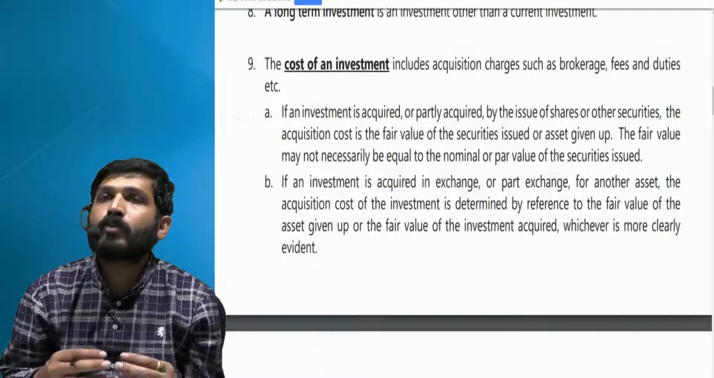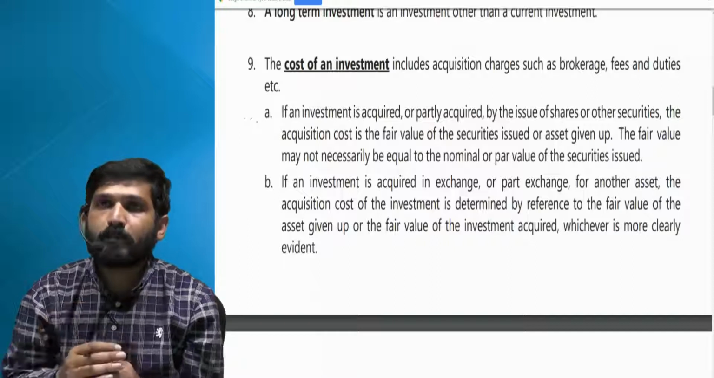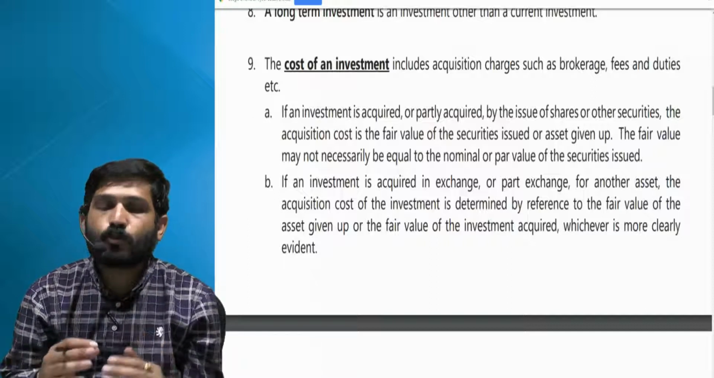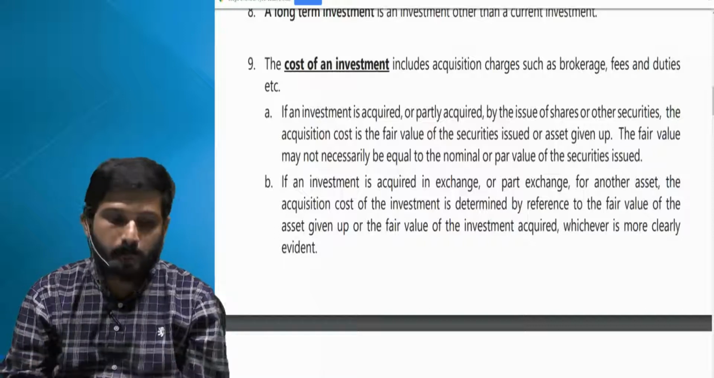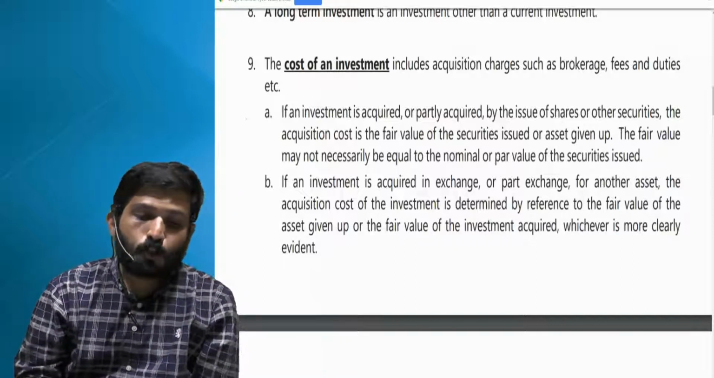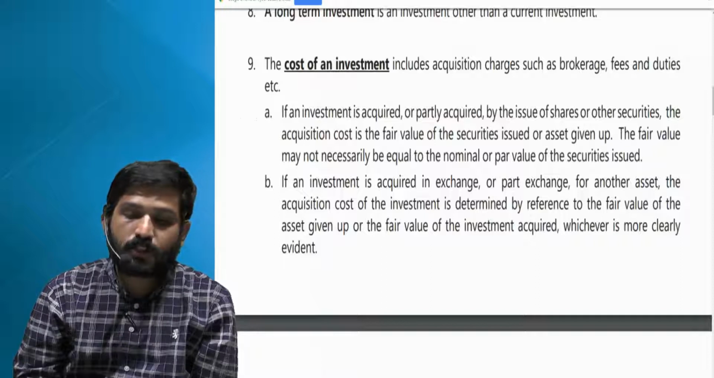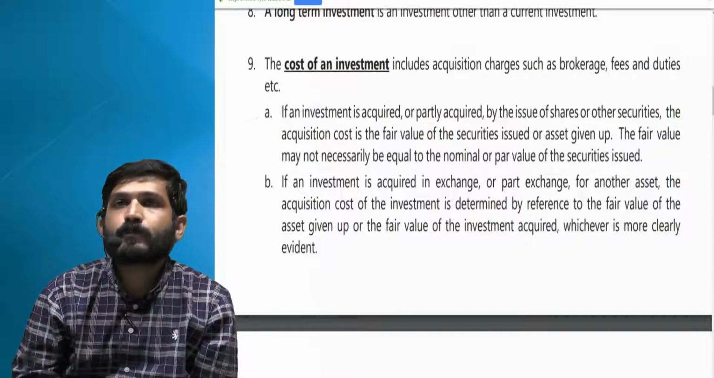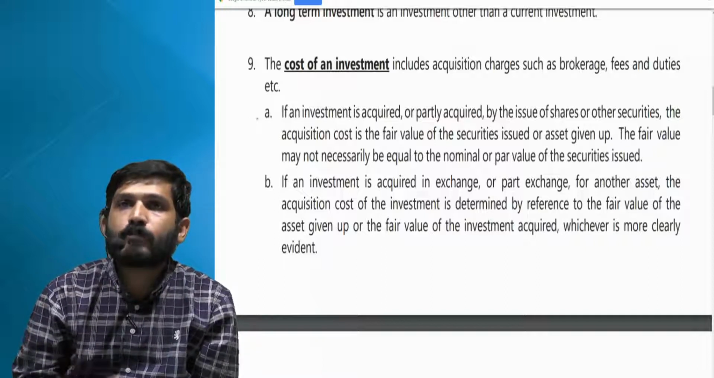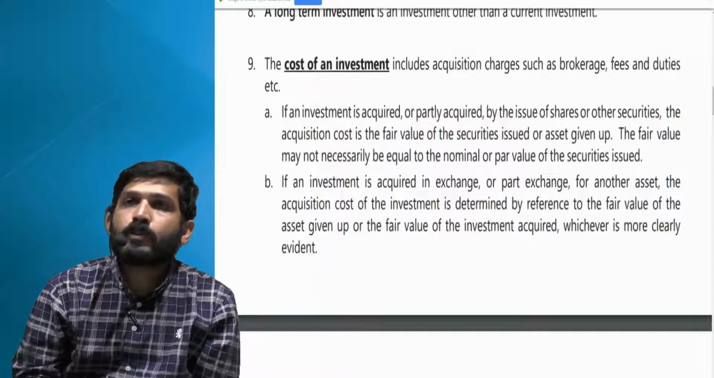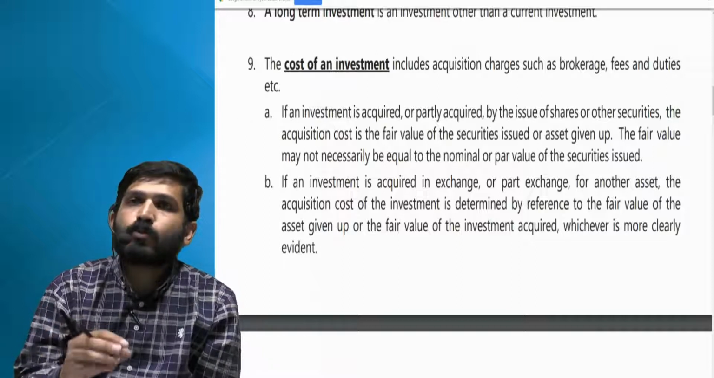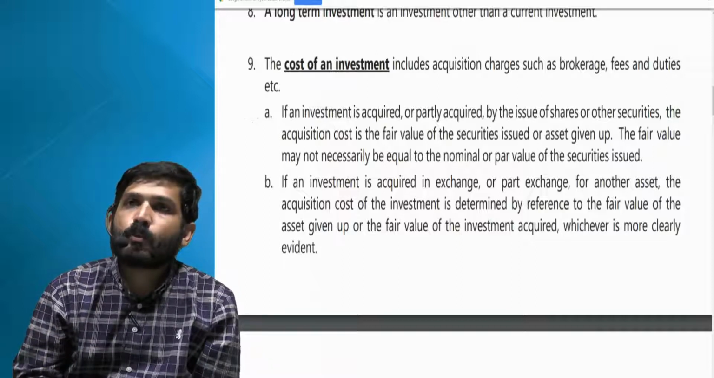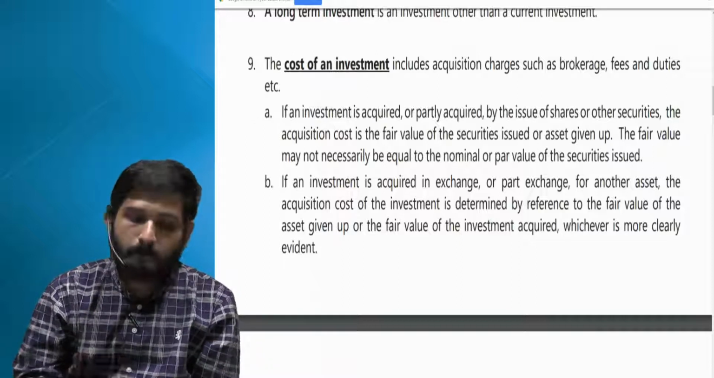I will not go into much detail in your examples, considering that we have already solved those sums. Let us try to understand one by one the cost of investment. The cost of investment includes acquisition charges such as brokerage fees and duties. So if you remember, when you solved sums, whenever you accounted for purchase of investment, you added to that whatever brokerage fees or taxes you paid, and that will be added to your cost.